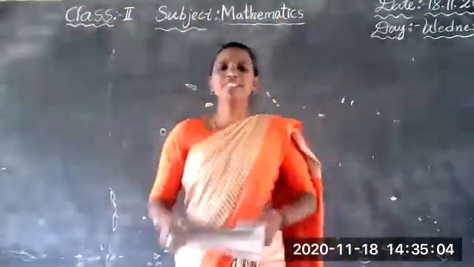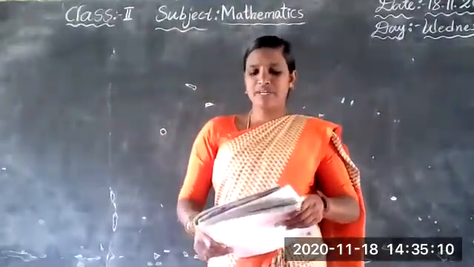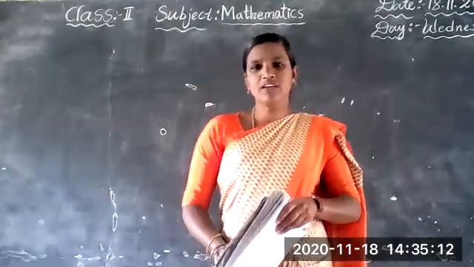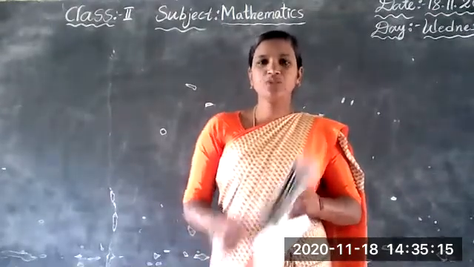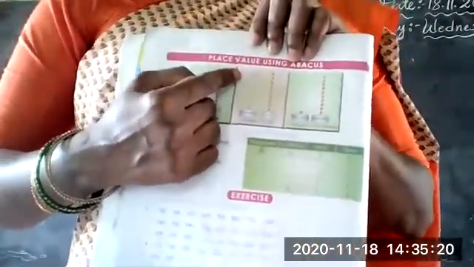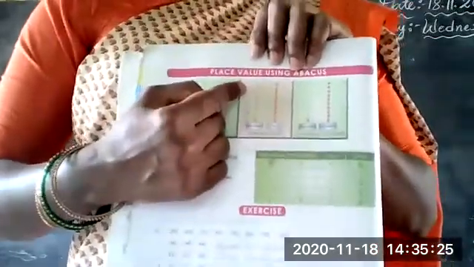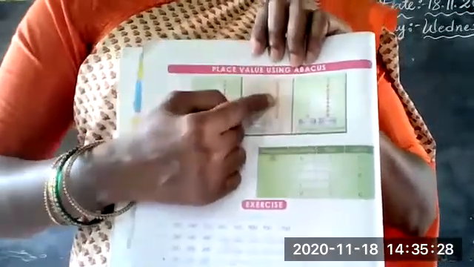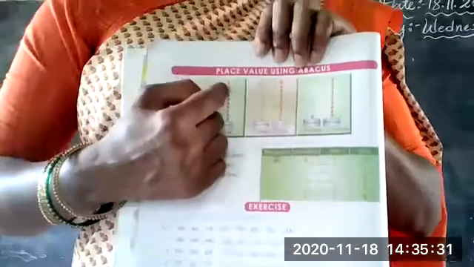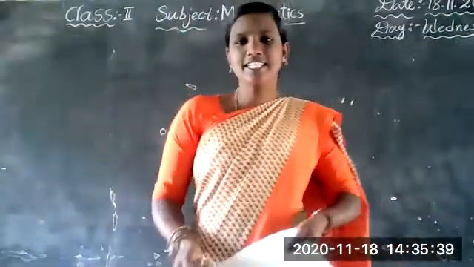Okay. So look at the board. In the previous class, what did we learn? Thousands place, hundreds place, tens place. So, place value using abacus. Now, did you identify, children? Which is the ones place? Which is the second place? Which is the third place? Which is the tens place? Which is the hundreds place? Okay, so welcome. Today our class is 3-digit numbers.